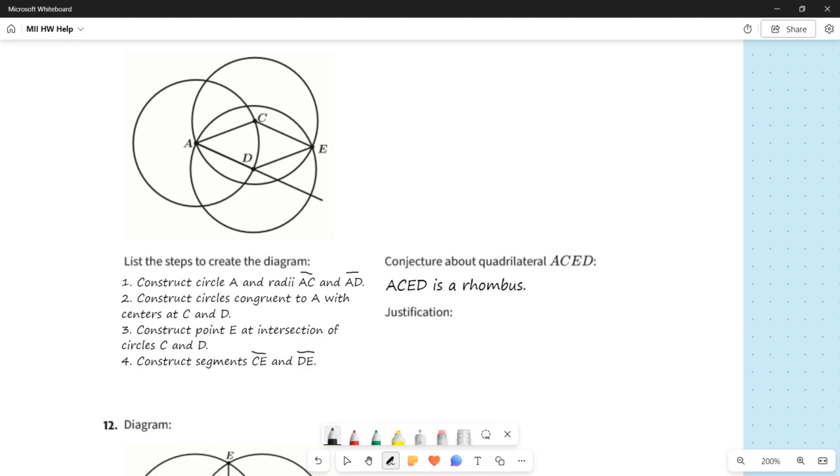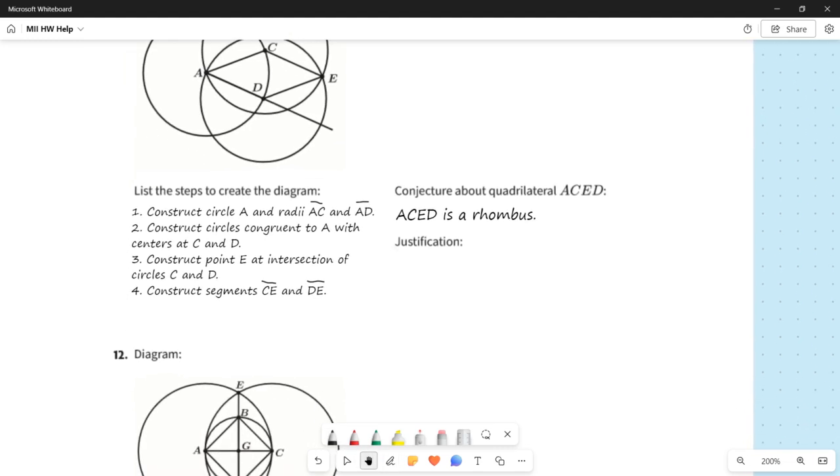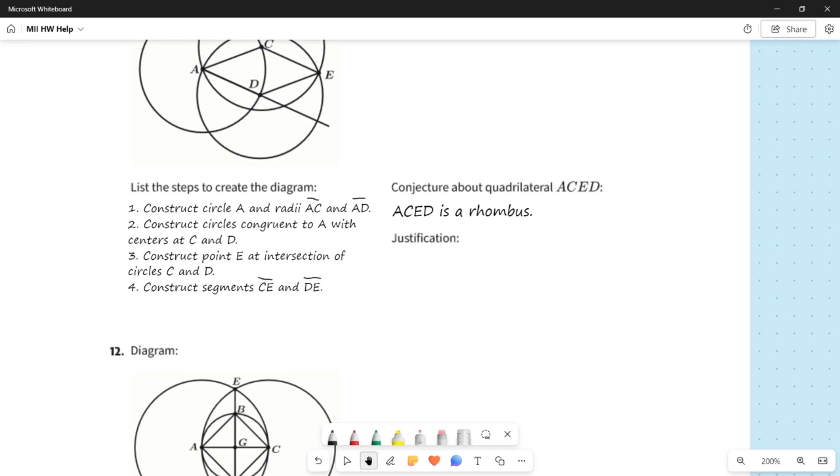So this is an opportunity to maybe reflect or remind ourselves as to what a rhombus is. A rhombus, which again is also called a diamond, is a quadrilateral that has 4 congruent sides. Okay, so that's a rhombus.